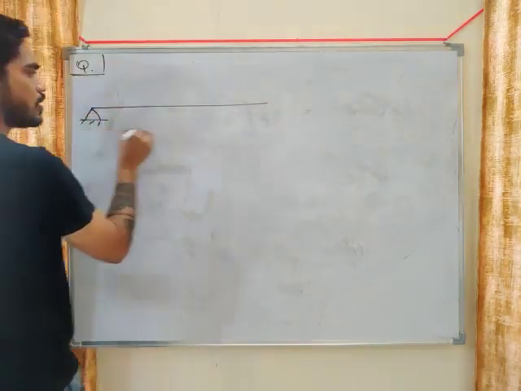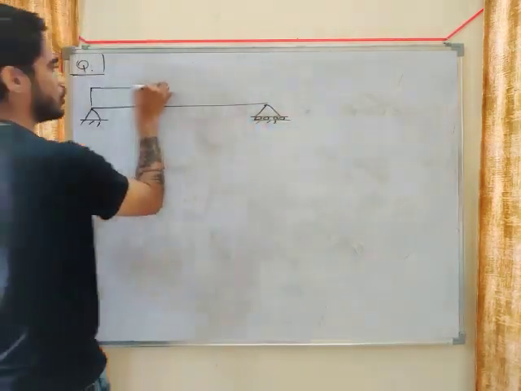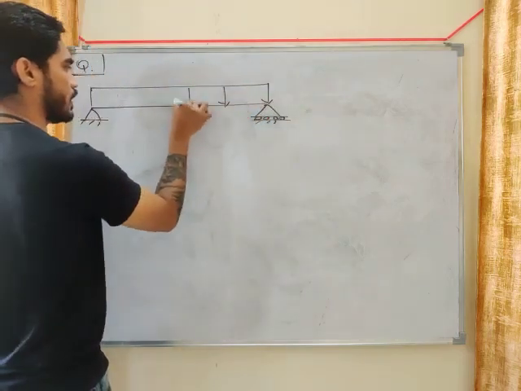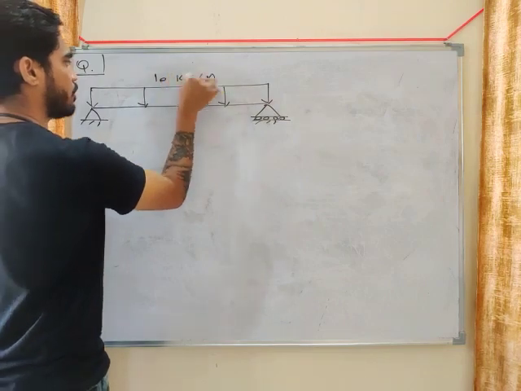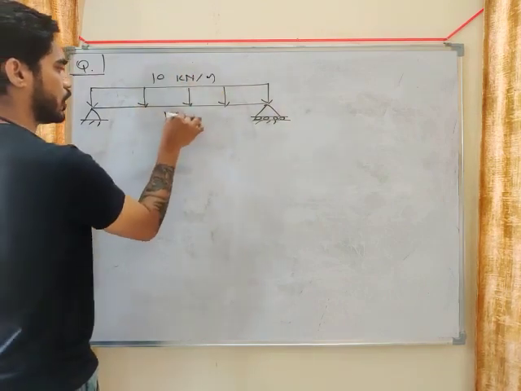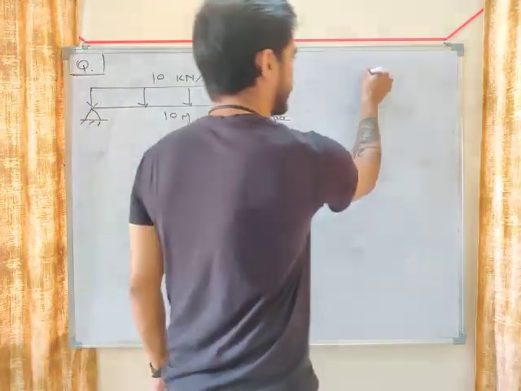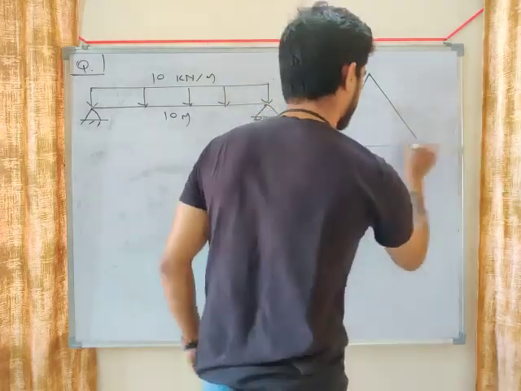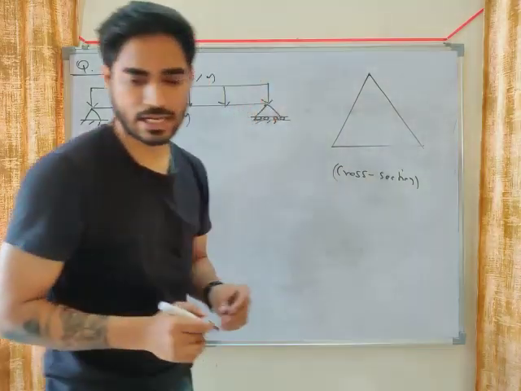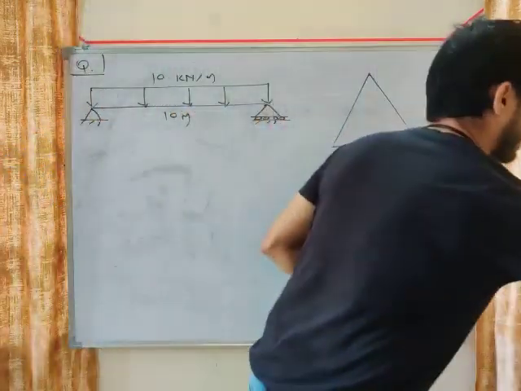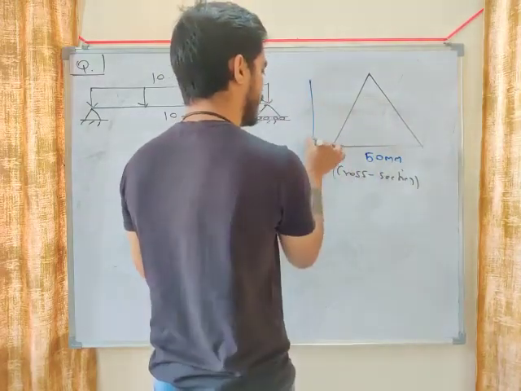Let's say you have a simply supported beam subjected to UDL. Let's say it is 10 kilonewton per meter, 10 meter length and 10 kilonewton per meter UDL. Cross section is triangle. This is the cross section. What is the cross section, my friend? 50 mm and 100 mm. This is 50 and height is 100.